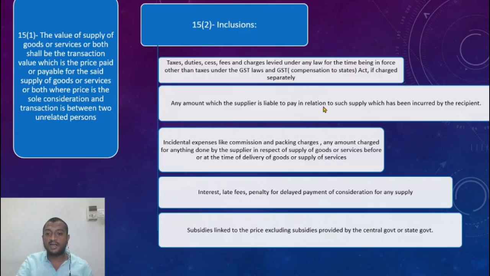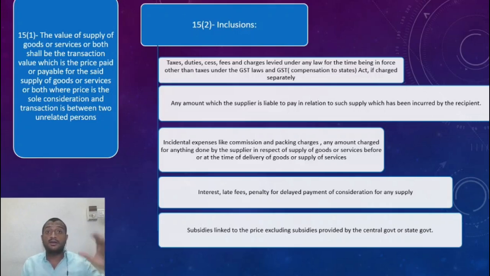Any amount which the supplier is liable to pay in relation to such supply which has been incurred by the recipient. Incidental expenses like commission, packing charges, any amount charged for anything done by the supplier in respect of supply of goods or services before or at the time of delivery of goods or supply of services. Incidental expenses like packing charges for delivery of goods. Let us take food delivery for example. Is the packing charges not included in the Swiggy delivery that you take? He charges a separate amount. So that packing charge is incidental to the supply of food. So that is also to be included in the value of supply.